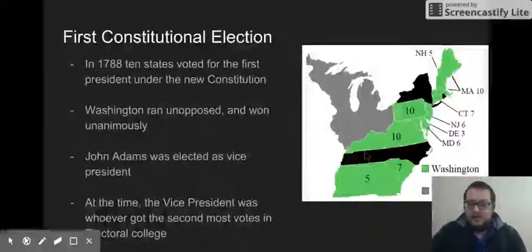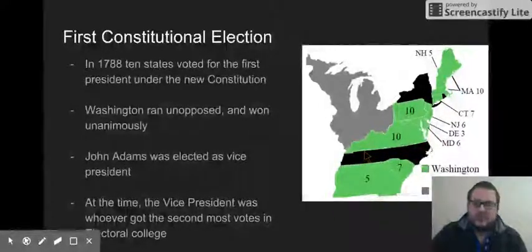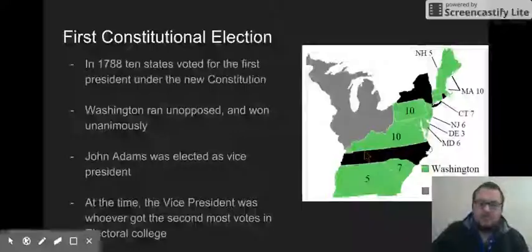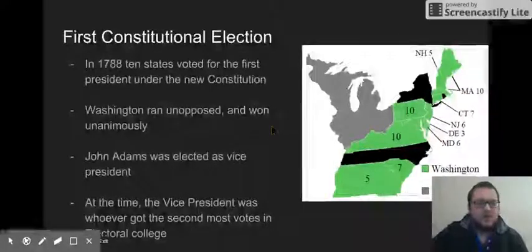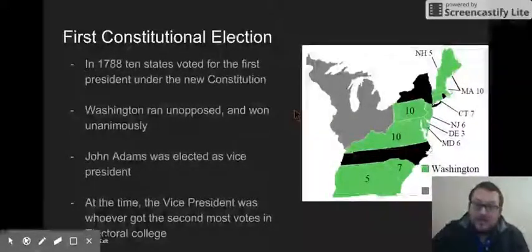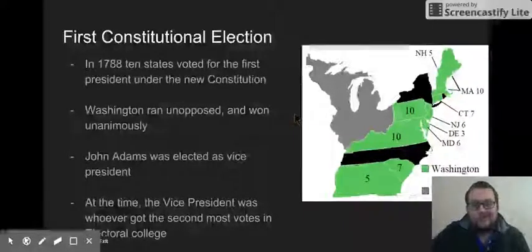John Adams runs just because the way it's decided at the time is whoever gets the second most votes gets the vice presidency. So John Adams gets the second most votes as vice president. So really, that's about it. Washington runs unopposed. He wins unanimously. It's the first time in U.S. history that it happens. It's the only time in U.S. history so far that it's happened. So that's George Washington for you.